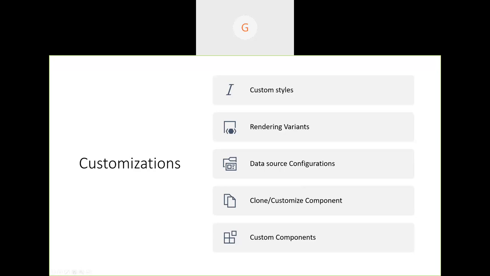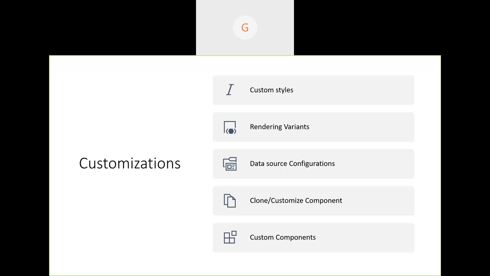Custom style, when we are talking about it here, we already saw how to add just one new class to the components. There is no code required for this. And rendering variants, as we can build an HTML structure using items. Also, if we need some extra customizations, we can do them with code. And data source configuration: what if a component is already provided for us, I mean an out-of-the-box component, where the promo component has a certain number of fields?